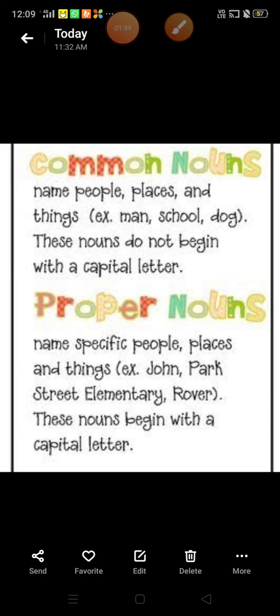And one more thing, these nouns do not begin with a capital letter. Means common nouns do not begin with a capital letter.